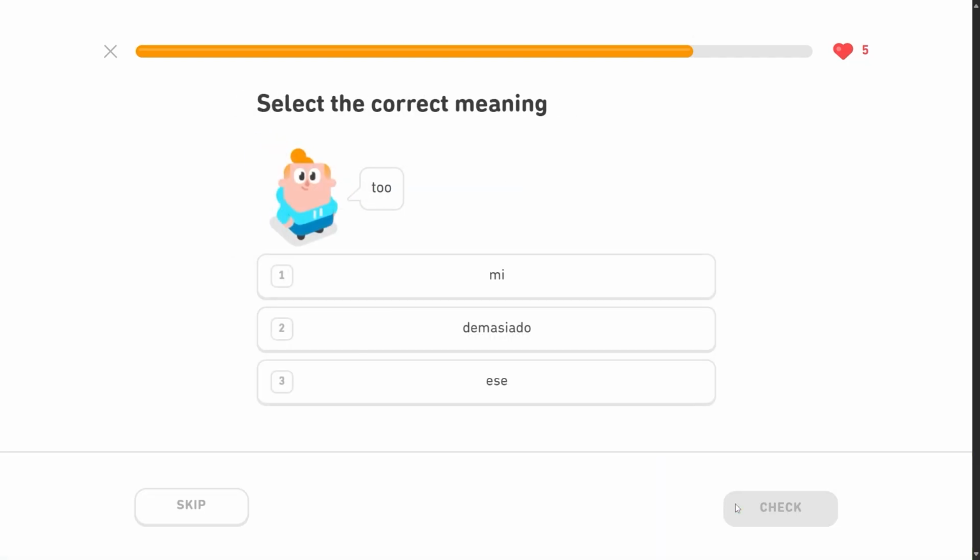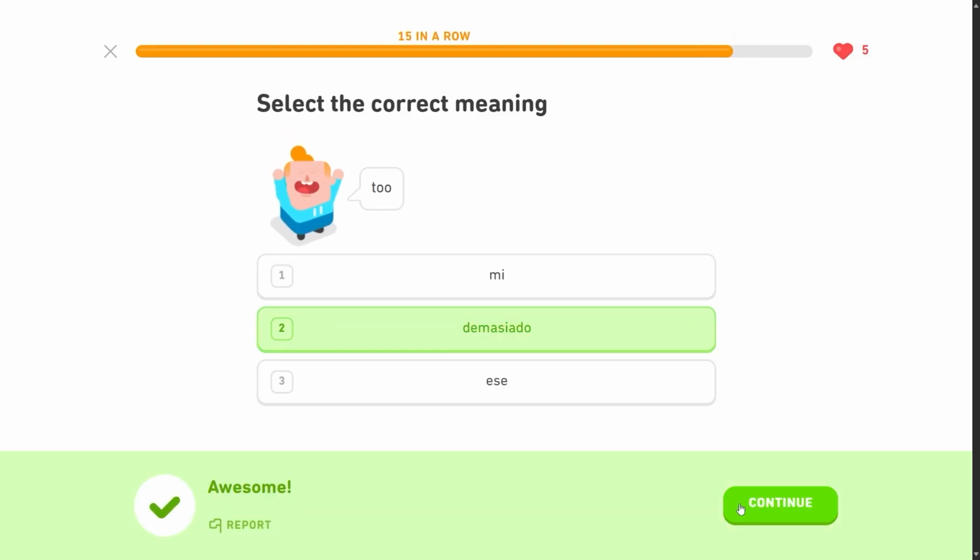Easy. Two. So two is like also or much. You could say like too much or this as well, you know, two. And we know me is my and ese is that. So it's demasiado. Demasiado, right? Too much. An interesting word with some very specific, niche use. And here's the word demasiado, something you'll remember. Demasiado más, too much.